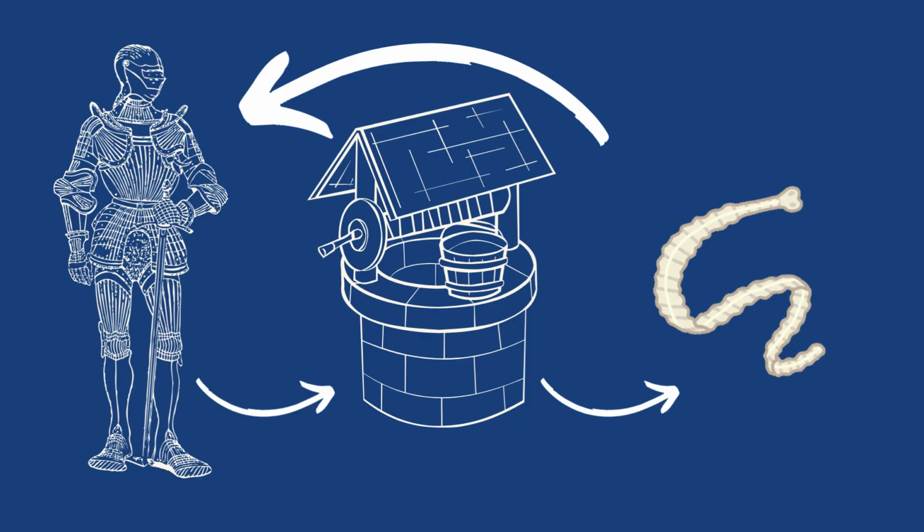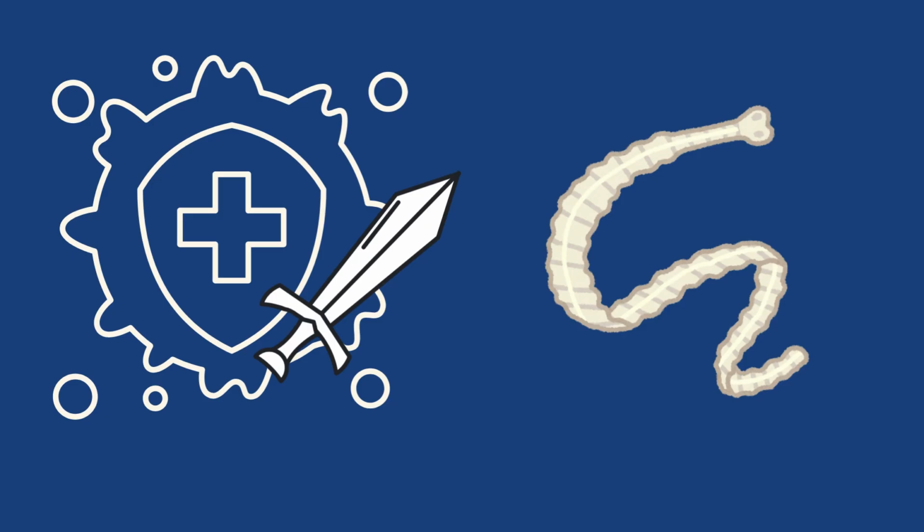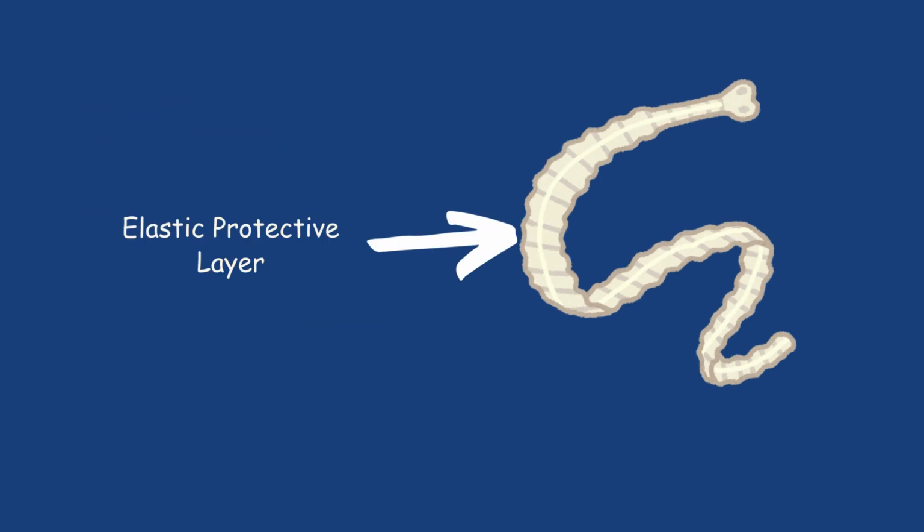water dispensaries. With worms making their residence in our bodies, the immune system began plotting ways to defend against these pesky parasites. But this wasn't easy. Parasitic worms are surrounded by an elastic protective layer that's resistant to most environments, including stomach acid.